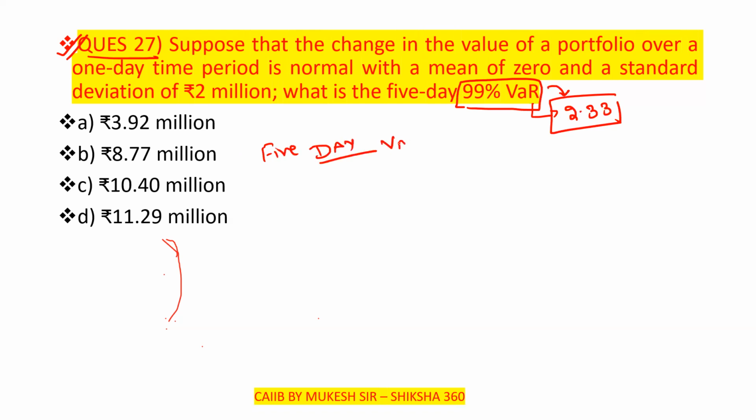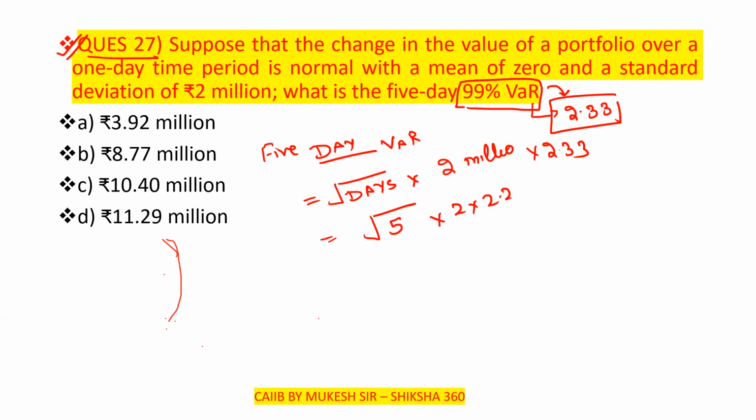For the 5-day value at risk, we have to find the square root of days into the value, that is 2 million, into this 2.33. So that is under root 5, that is 5 days, root 5, 2 into 2.33. We know that it is a little bit more than 8. 2 into 2 is 4, it is also more than 2, that is 8. So this will not be our answer. It will also not reach this 11.29.